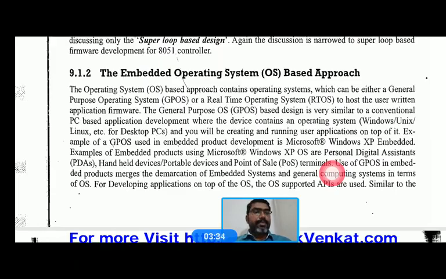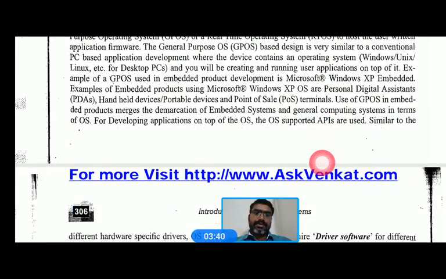Those are examples of general purpose operating systems utilized for embedded systems.